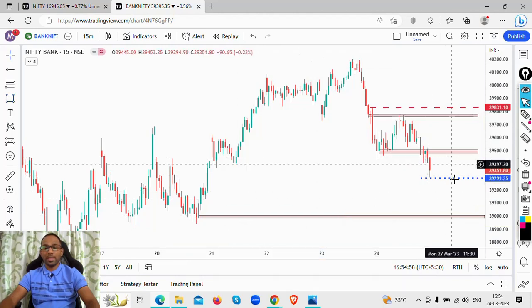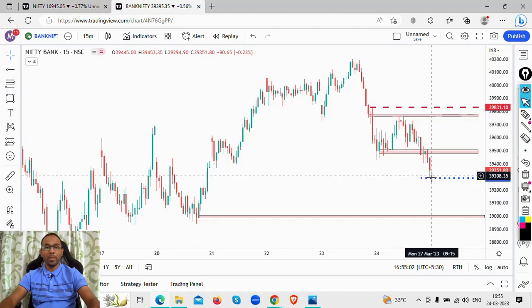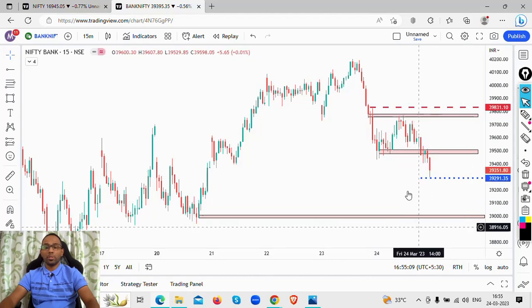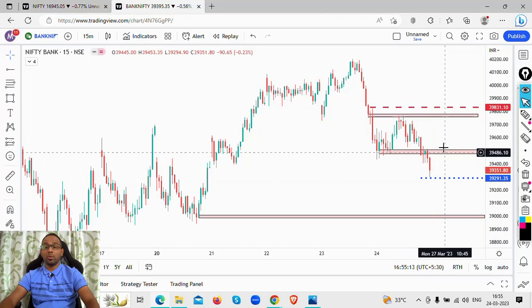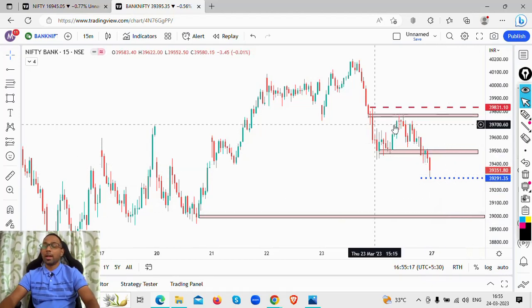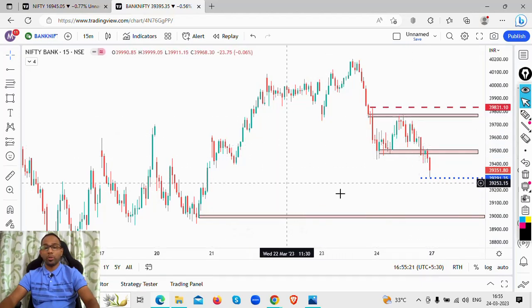Looking at the price action, these levels may not hold. Maybe within this series of expiry, we will be seeing Bank Nifty come to this particular zone. Whether it will happen in a fast move, or whether it's going to trap all the bulls and then go down, we'll have to wait and watch. But I'm not going to look for any bullish trade presently.